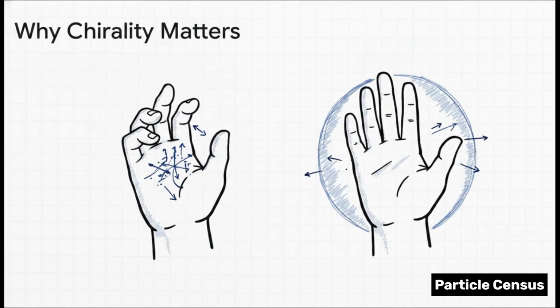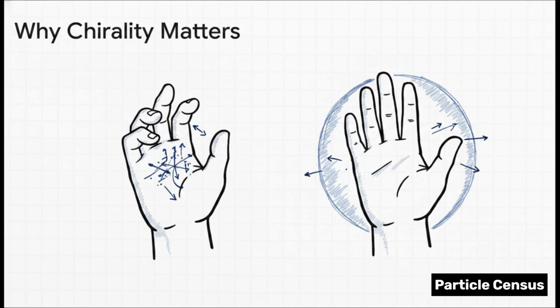Why chirality matters. This isn't just some arbitrary bookkeeping exercise. It fundamentally affects how particles behave and interact. These handedness and polarization states dictate physical interactions in nature. Take the weak force, for example, the one responsible for radioactive decay. It has a super strict rule. It only affects left-handed matter particles, period. No exceptions. And neutrinos? They only ever appear in a left-handed form in the standard model.